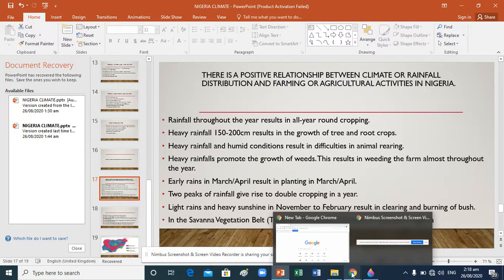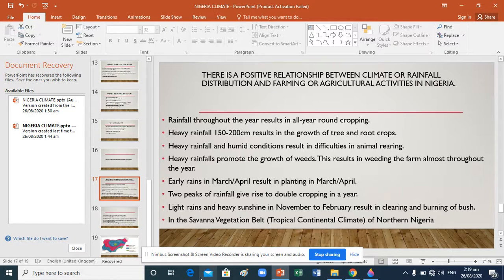Two, heavy rainfall of 120, 150 to 200 cm results in the growth of tree and root crops. Heavy rainfall and humid conditions result in difficulties in animal rearing. The environment will be more conducive in an environment where there's heavy rainfall. Heavy rainfall promotes the growth of weeds. That means you'll be weeding your farm at least every 6 weeks. Early rains in March to April result in planting from March to April. Two peaks of rainfall give rise to double cropping in a year. Light rains and heavy sunshine in November to February result in clearing or burning of bushes.